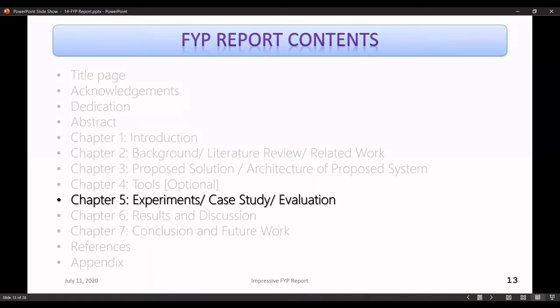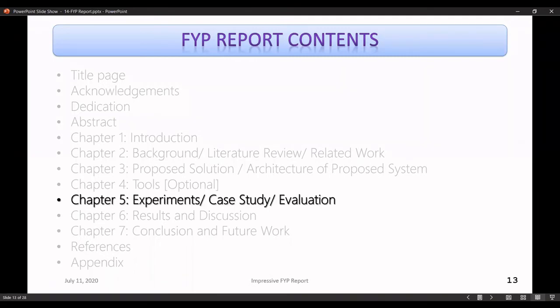But in some cases we have proposed something that involves a lot of theoretical concepts, but we do a small scale case study as a proof of concept, right? We can run large scale studies, of course, that are going to take a lot of time. Maybe we are not able to do that, but we run a small scale experiment that is called a case study, right? In some cases we call it evaluation, right?